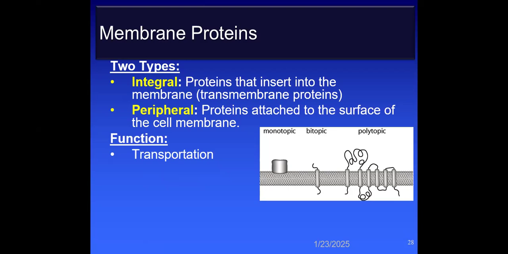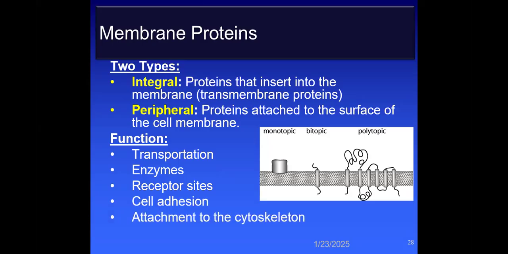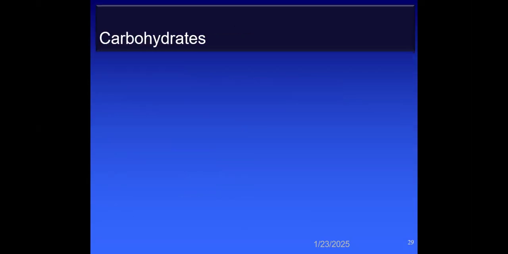The main function of membrane proteins is not only transportation, but transportation is the most important one. They can be enzymes or receptor sites. Usually the monotopic are receptors. Bitopic are mostly enzymes, and polytopic can be enzymes and transport carriers, both. They also function in cell adhesion and attachment to the cytoskeleton. So these were the functions of the membrane proteins.